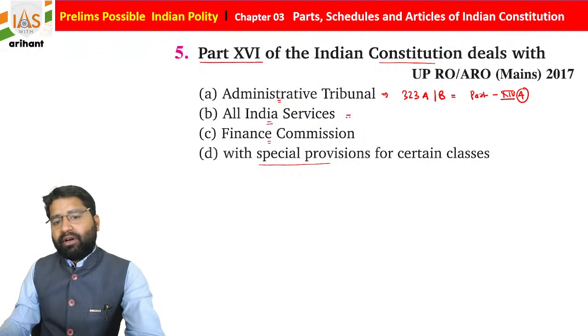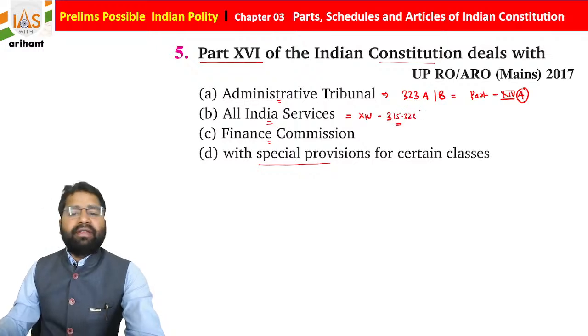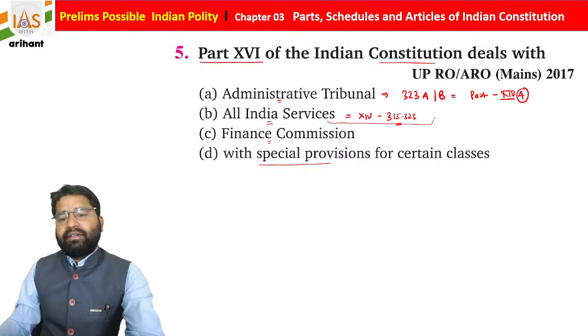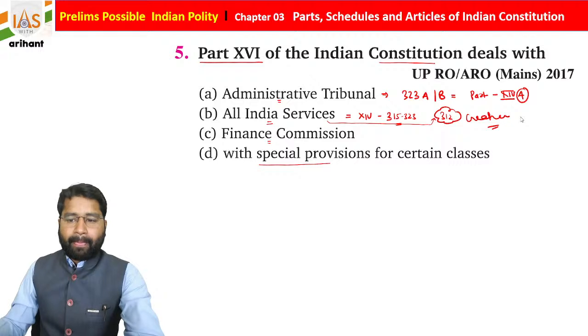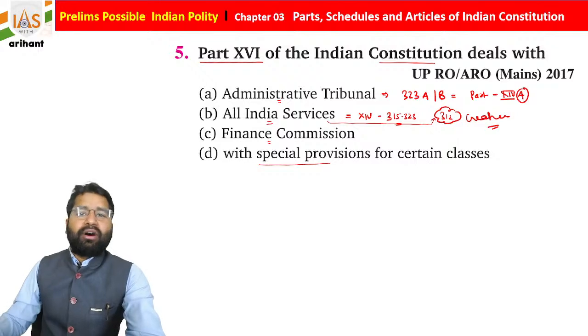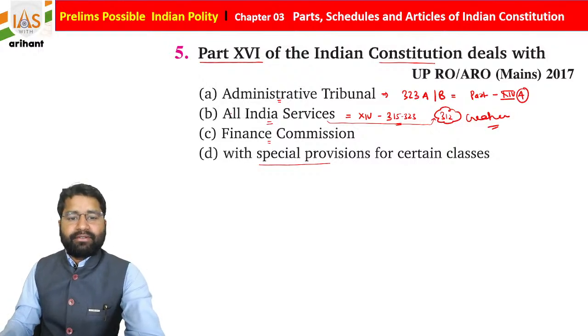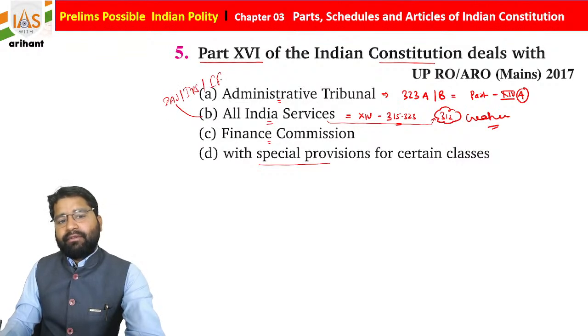If we talk about the All India Service, Part number 14, Articles 315 to 323. But one very important thing, students, All India Service is under Article 312, for the creation of All India Service, mentioned under Article 312. So sometimes it is also going to be important who has the right to create a new All India Service. Presently we have 3 All India Services. I'm just writing here: IAS, IPS and IFoS, Forest Service, not Foreign Service.